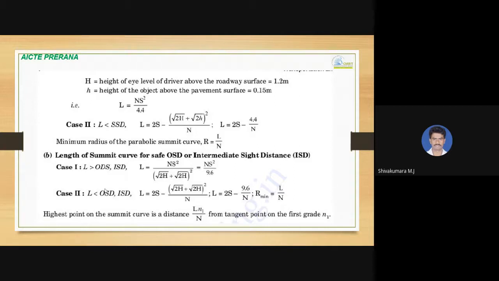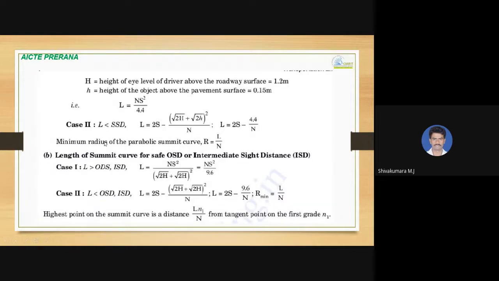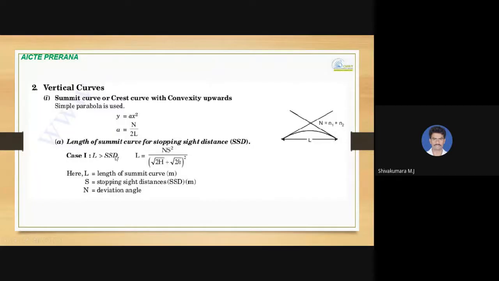If you substitute these two values for capital H and small h respectively, L = N S squared divided by 4.4. You need to remember this formula for the summit curve greater than stopping sight distance under crest or summit curves.